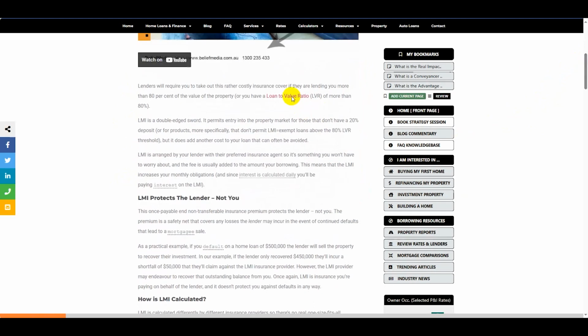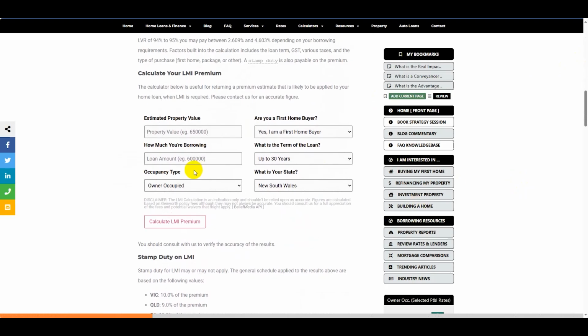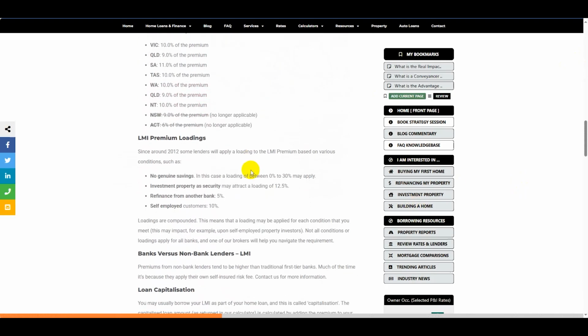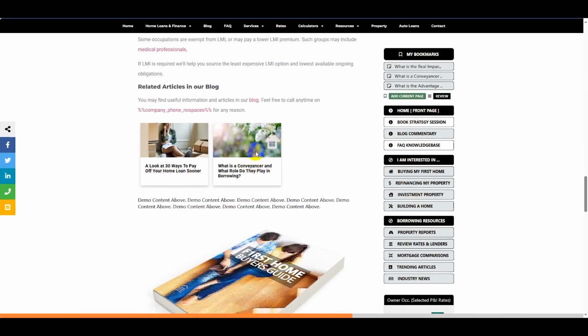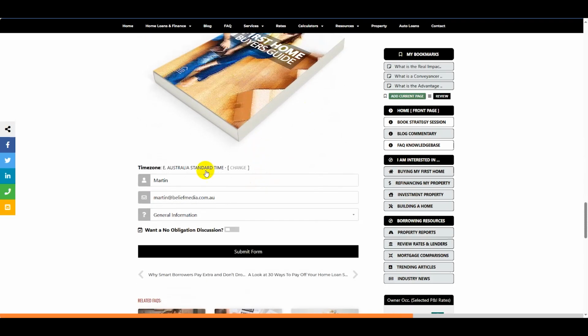We've got a demo here, I guess, of the tooltip applied to links. There's the glossary terms that are applied from within Yabba, all here. An inline calculator, in this case for calculating LMI, and old containers here. These have been deprecated, by the way. They should be removed. And certainly down the bottom, I've got a form.